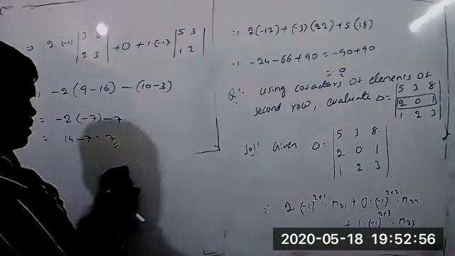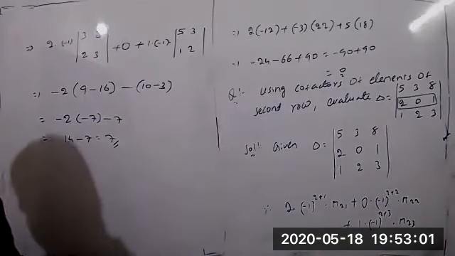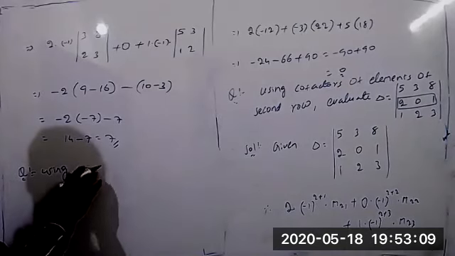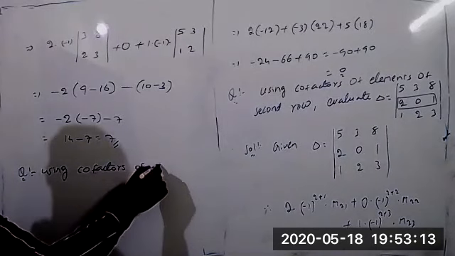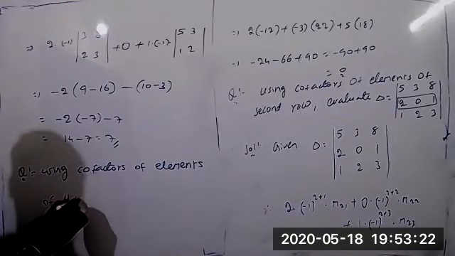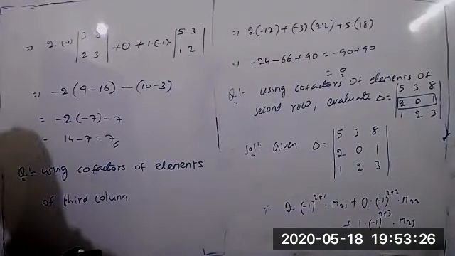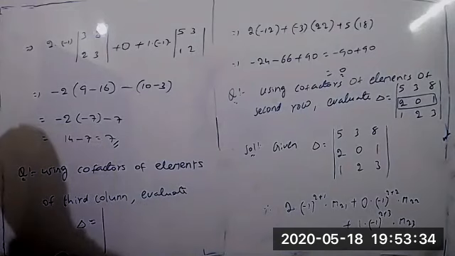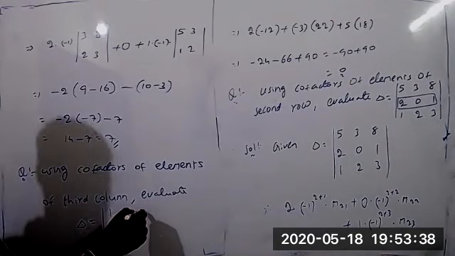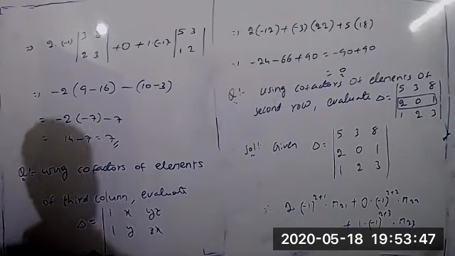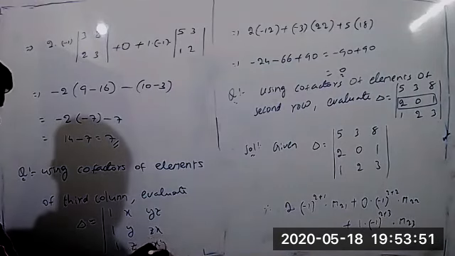Now one more I can write. Using cofactors of elements of the third column, evaluate delta equal to the determinant with rows 1, x, yz; 1, y, zx; 1, z, xy.